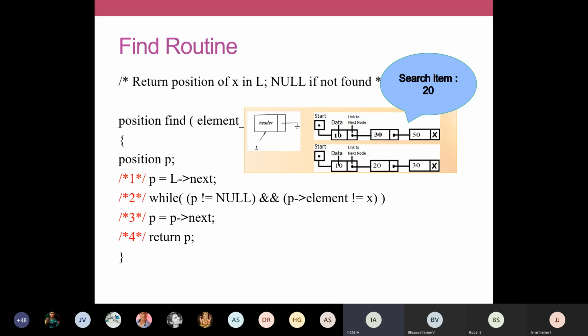We use this address field: P is equal to P arrow next, or if I am using a pointer, pointer is equal to pointer arrow next. Like that we update the positions. After updating, we check what is available there. So this is a simple way to write a find routine. Okay, we'll move on to the next one. I hope you are clear with this.